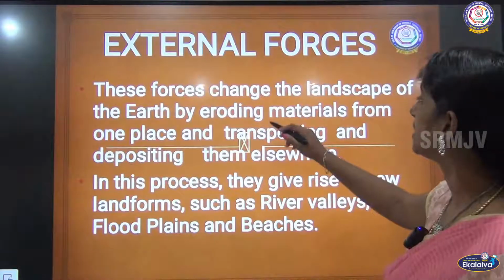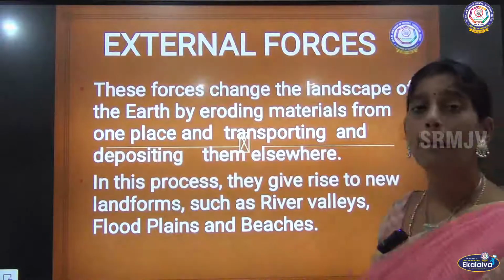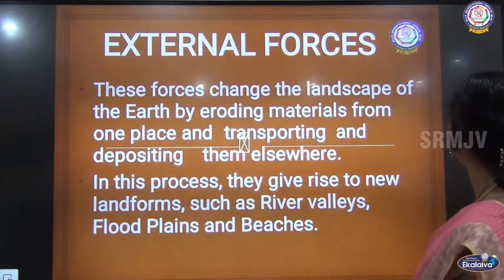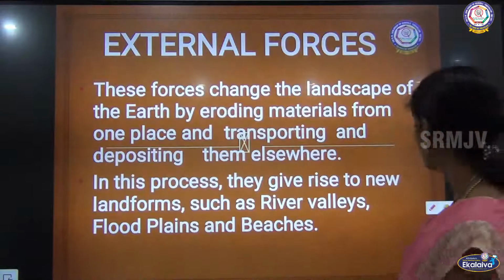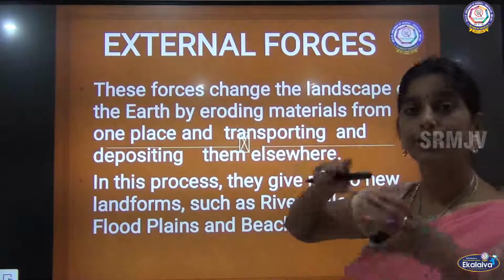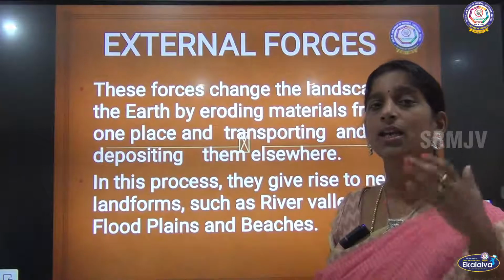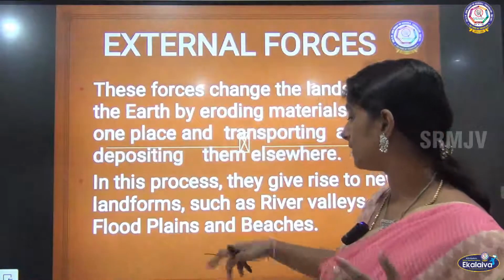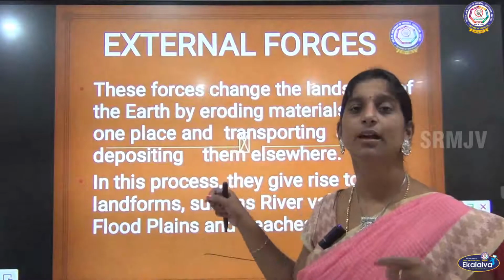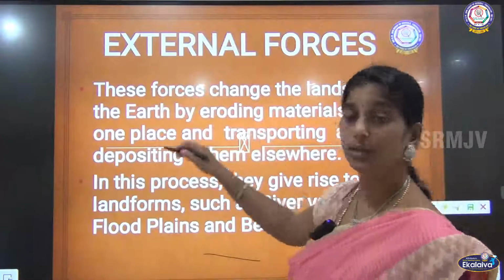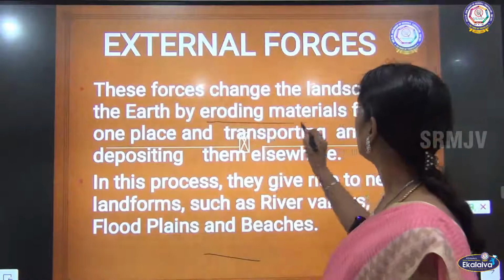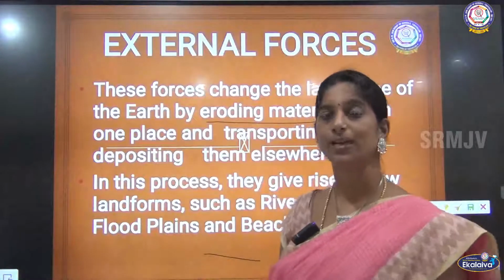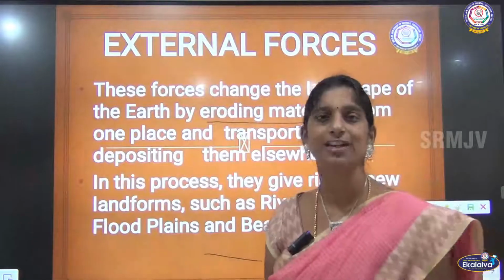So these forces change the landscape of the earth by eroding materials from one place and transporting and depositing them elsewhere. So what are the external forces we have seen? River, ice, wind and waves. Okay, so all these put together are the external forces. So what do they do? They erode the materials from one place. Eroding means taking away from one place. Okay, so they take away the materials. It can even be sand.